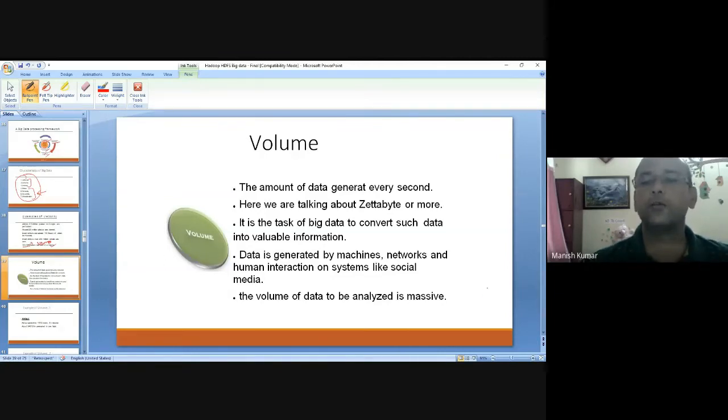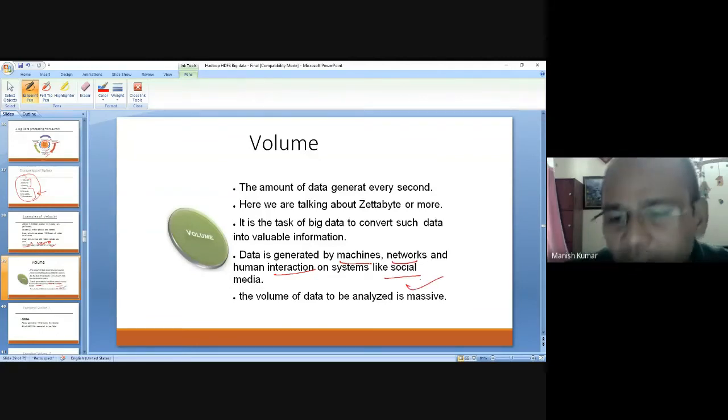Obviously, data is generated by machines, networks, and human interactions on social media. So as far as analytics is concerned, massive data is available. The only thing is how efficiently you can manage it. That's the point.